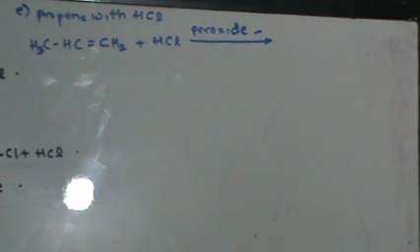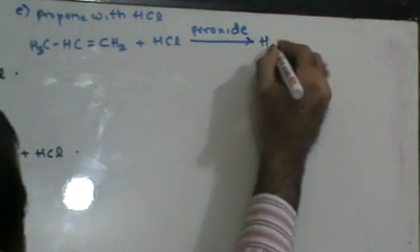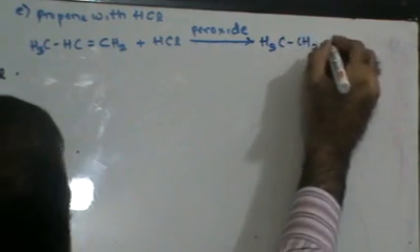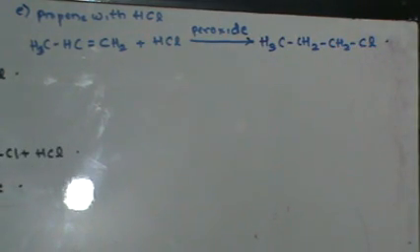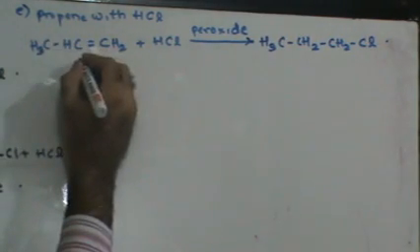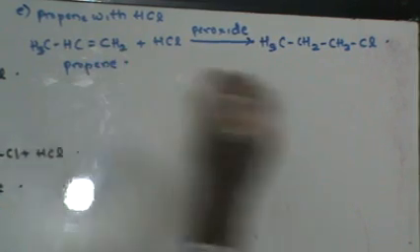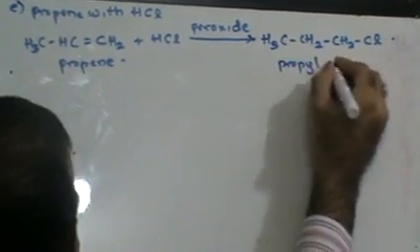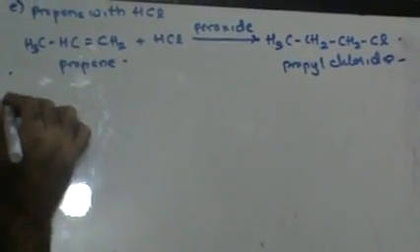That is called the peroxide effect, or anti-Markovnikov's law, right? So in which case this will be H3C, CH2, CH2Cl. This is what you will get by using anti-Markovnikov's law or peroxide as a catalyst. This is propene and this will give you a primary compound. So this will give you propyl chloride.